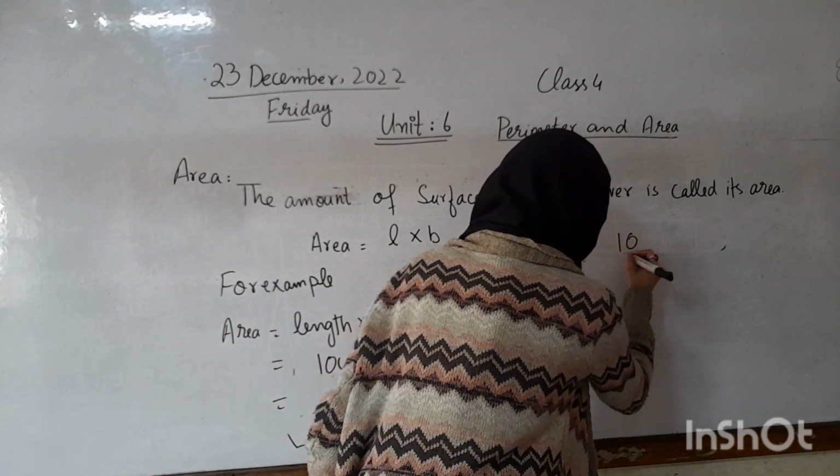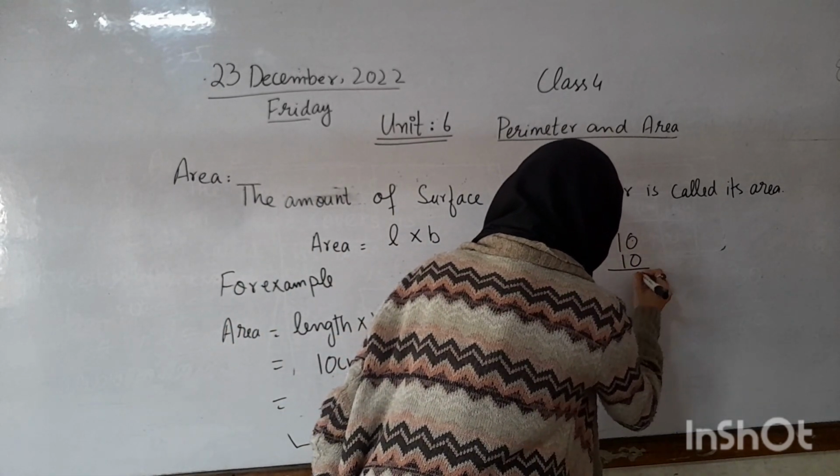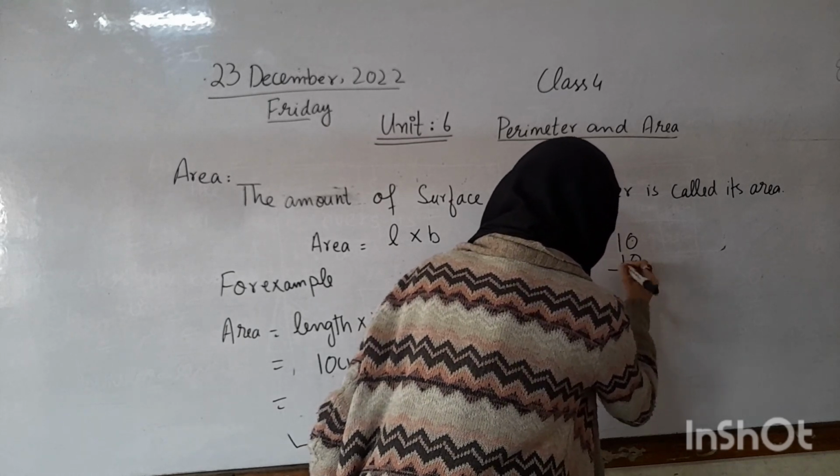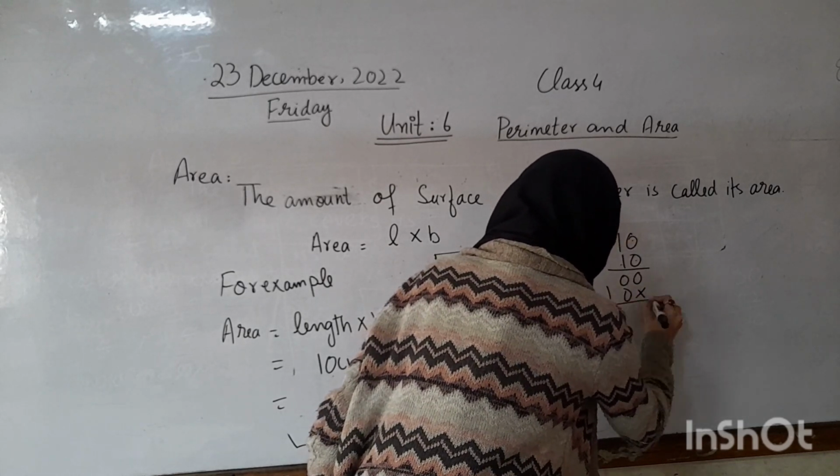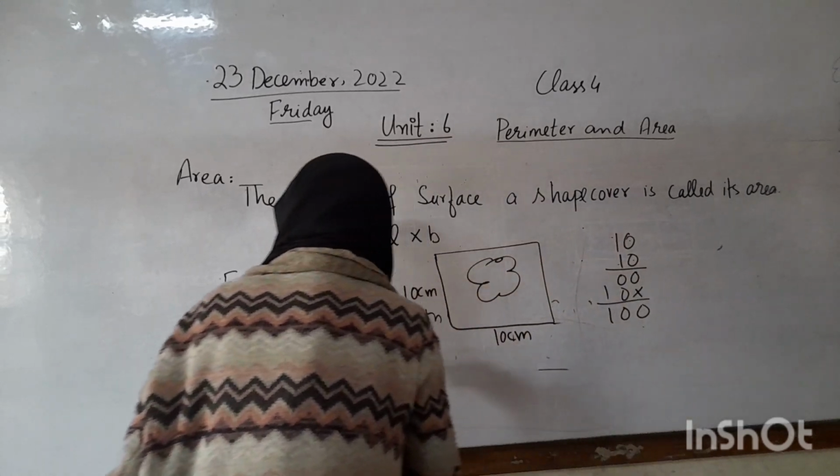Let's multiply here and check. 0 multiplied by 0, 0. 1 0 is 0. Multiplication sign. 1 0 0. 1 1 is 1. This is 100.